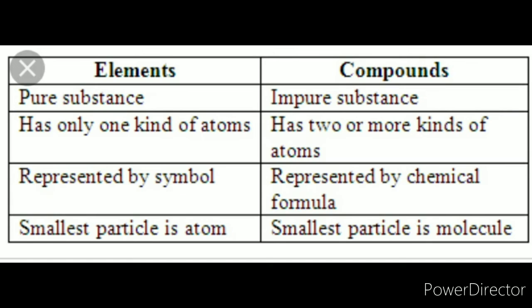Element is matter which consists of only one kind of atom, while compound is matter which consists of more than one kind of atom. Elements are pure substances, while compounds are impure substances. In element, the smallest particle is atom, while in the case of compound, the smallest particle is molecule.